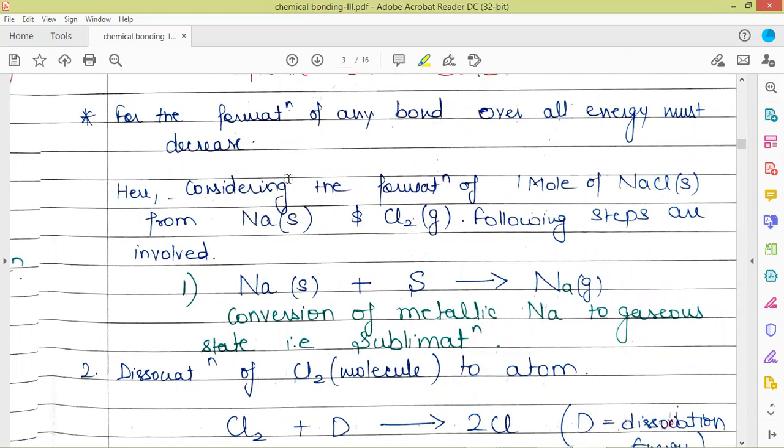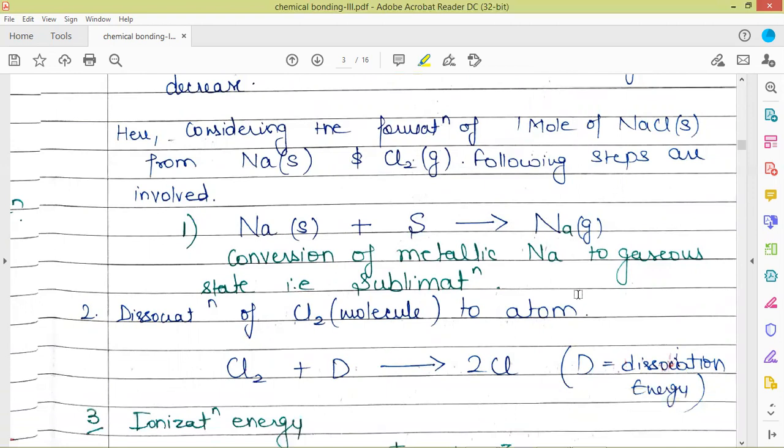First, the changes undergone by sodium for the conversion of sodium solid into NaCl. Firstly, sodium solid will undergo sublimation. It will require sublimation energy, which is represented by S here, and which converts the solid sodium directly into gaseous sodium. So this is the energy required, and this would be given a positive sign.